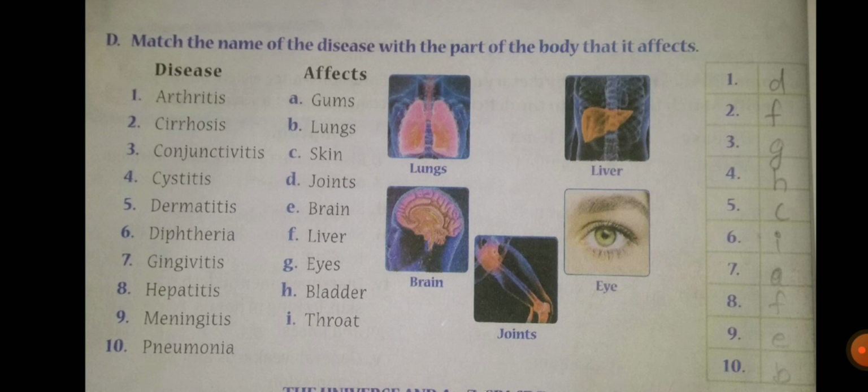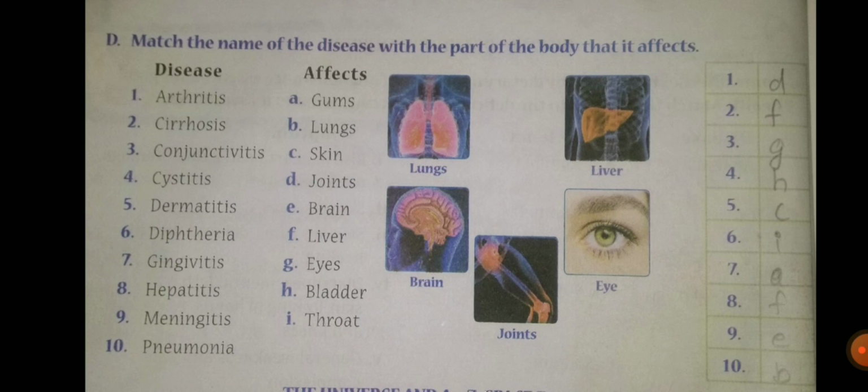So first one, arthritis. The answer is D, that is joints. So write first one, D option. Second one, cirrhosis. So second one, answer is F, that is liver. Third one, conjunctivitis. The answer is G, that is eyes.